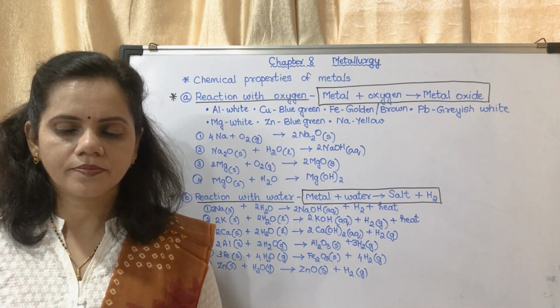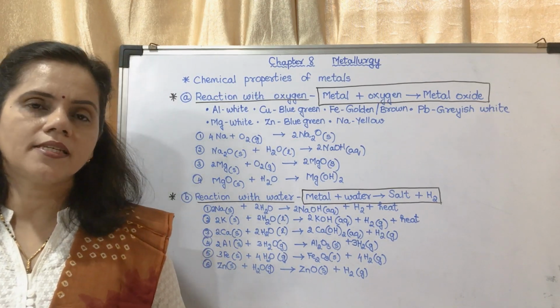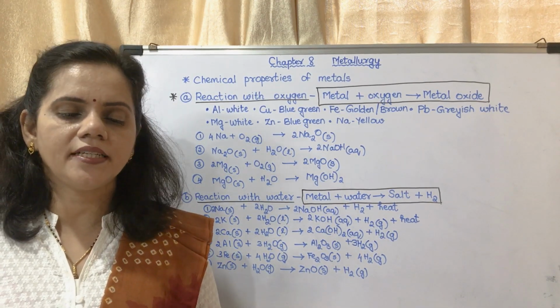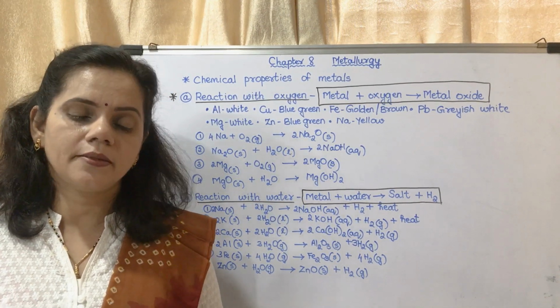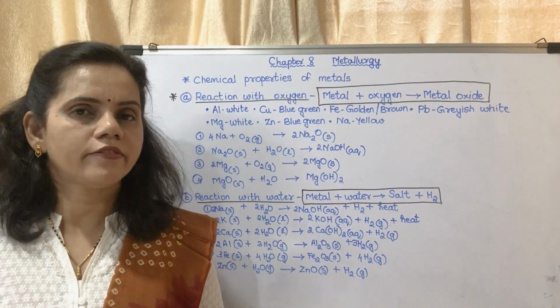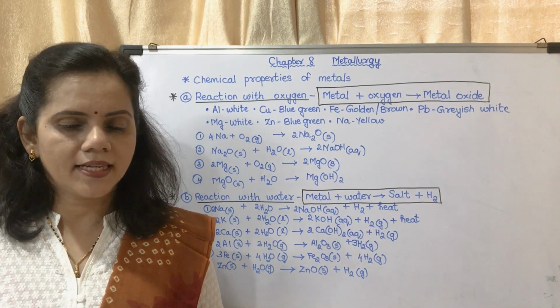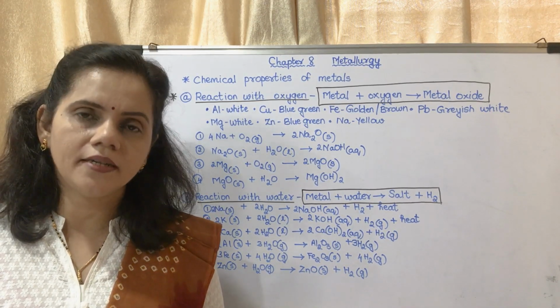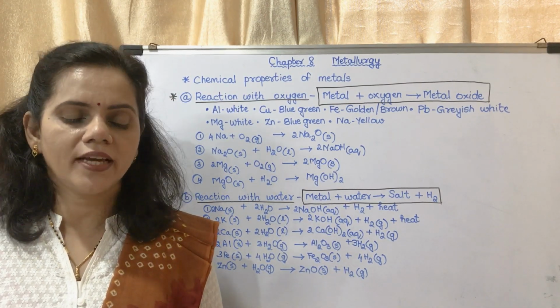Now, towards the right, there is a do you know box. Substances which are good conductors of heat are usually good conductors of electricity as well. Similarly, bad conductors of heat are bad conductors of electricity as well. But there is an exception. The exception is diamond, which is a good conductor of electricity but a bad conductor of heat.